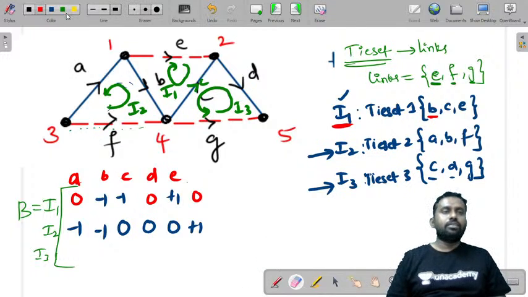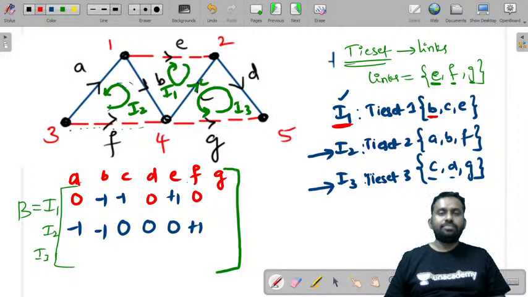So now this is E, F, G. This value is also 0, because in the first loop you don't have G, and in the second loop also you don't have G. Now if you take the third loop, I3 has C, D, G. Except C, D, G, the rest of the values are zeros. Now write these values.